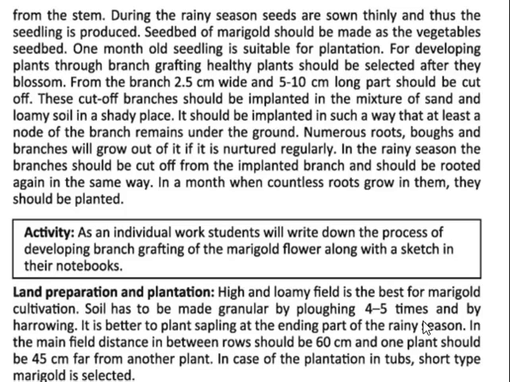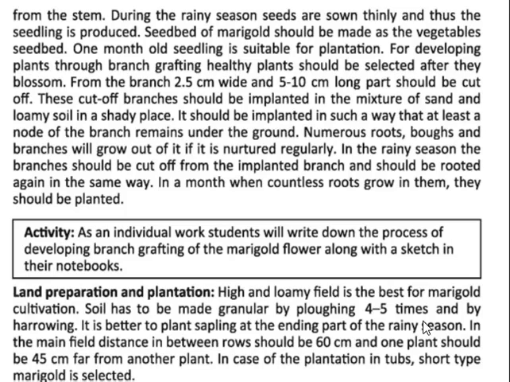Land preparation and plantation. High and loamy field is the best for marigold cultivation. Soil has to be made granular by plowing 4 to 5 times and by harrowing. It is better to plant saplings at the end part of the rainy season. In the main field, the distance between the rows should be 60 centimeters. One plant should be 45 centimeters far from another plant.